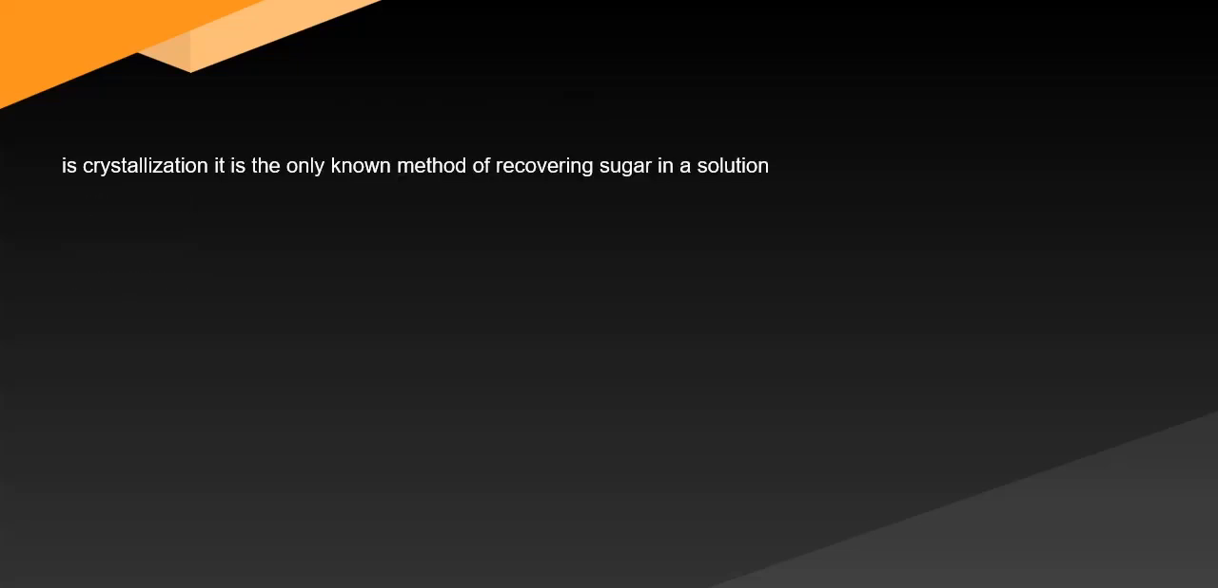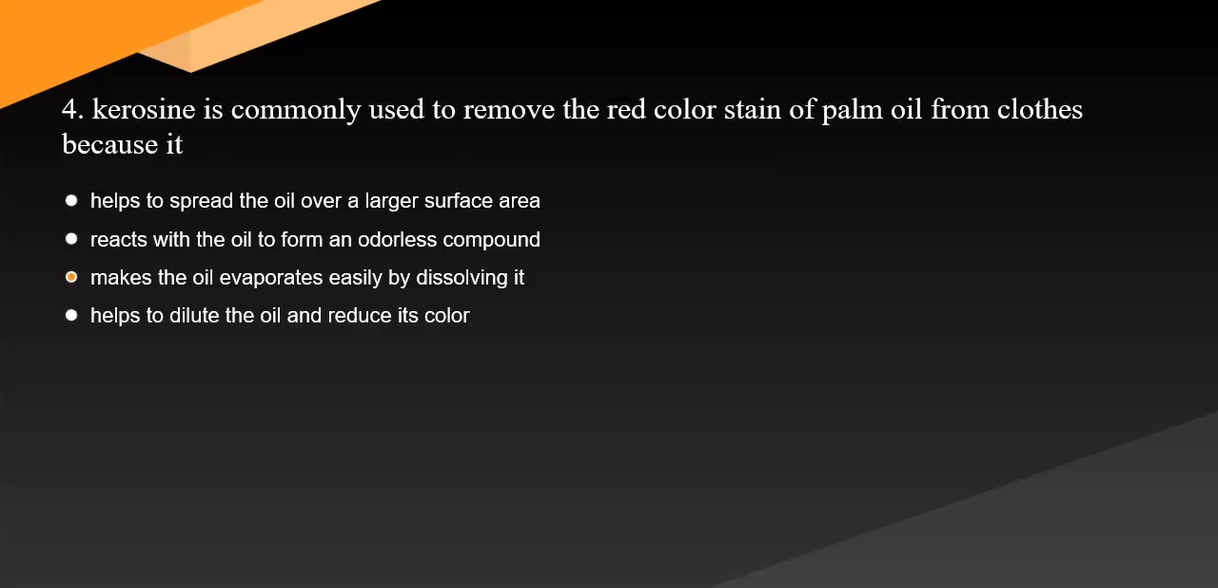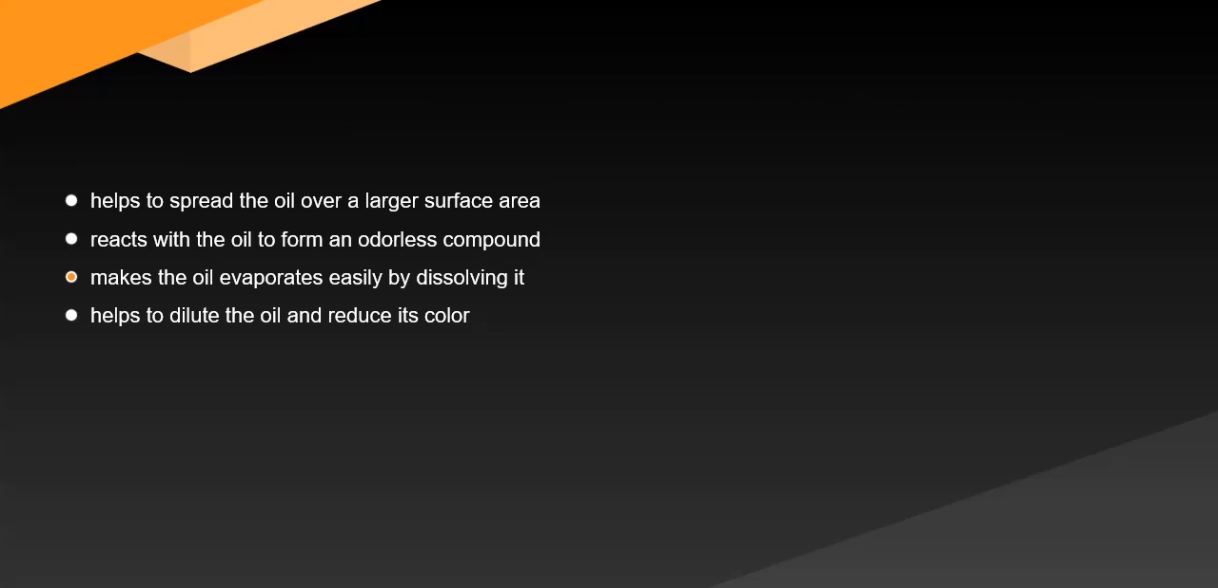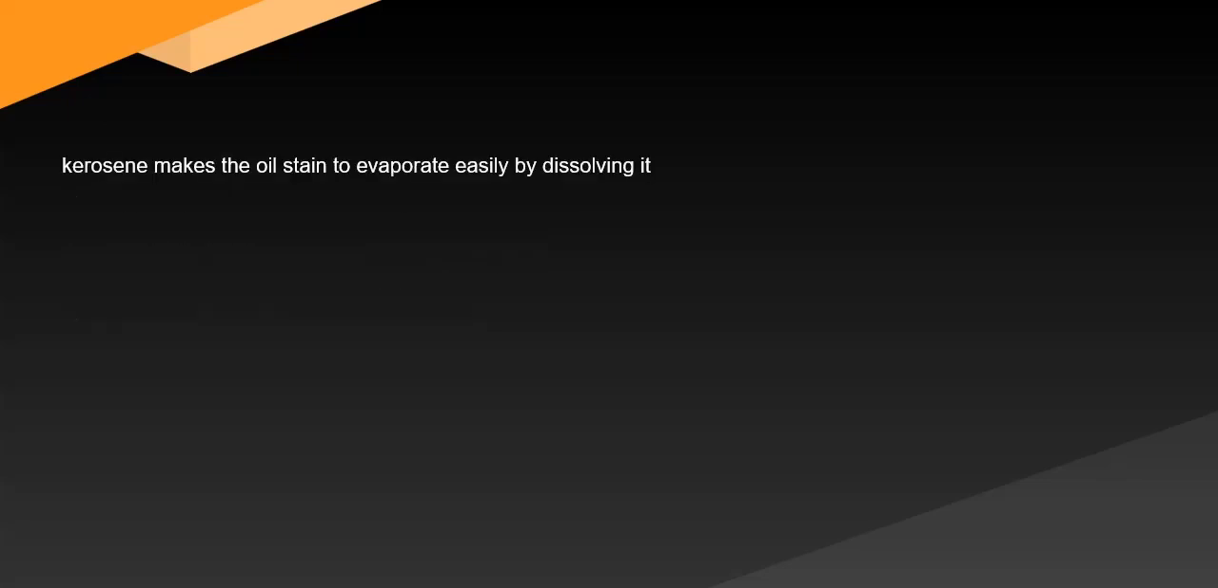3. Sugar is separated from its impurities by. Question 3. Answer is crystallization. It is the only known method of recovering sugar in a solution. 4. Kerosene is commonly used to remove the red color stain of palm oil from clothes because it. Question 4. Answer is kerosene makes the oil stain to evaporate easily by dissolving it.